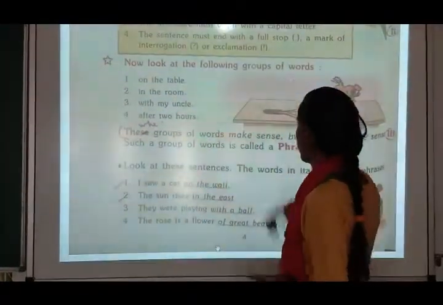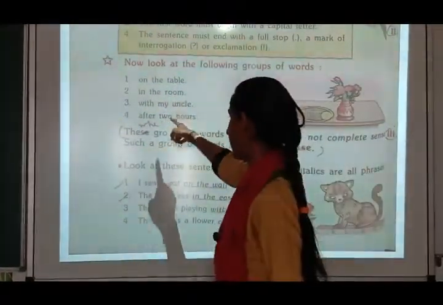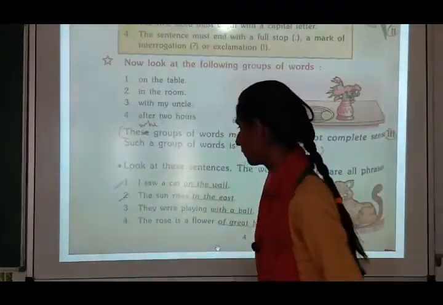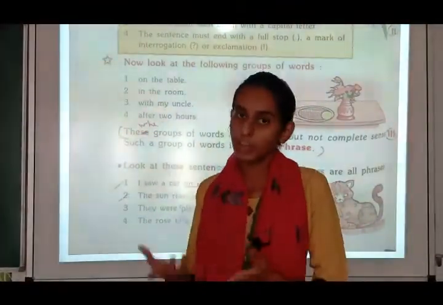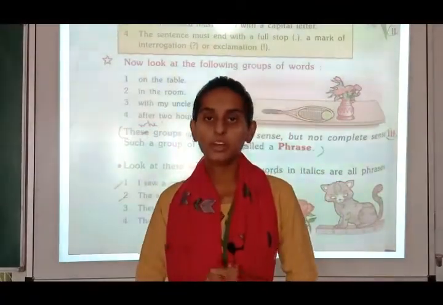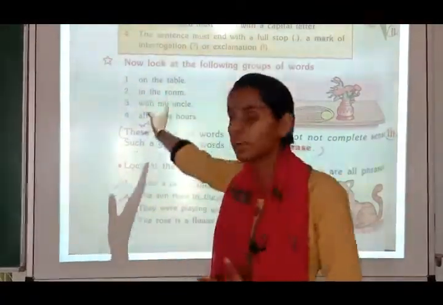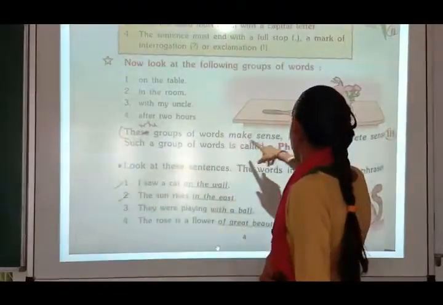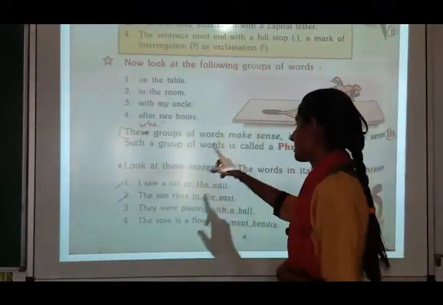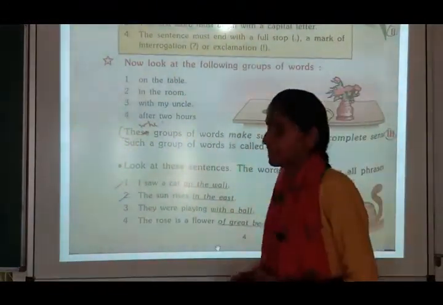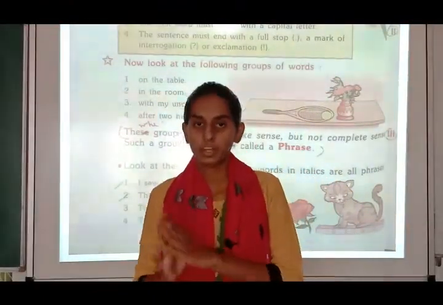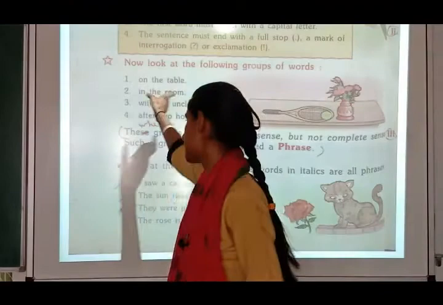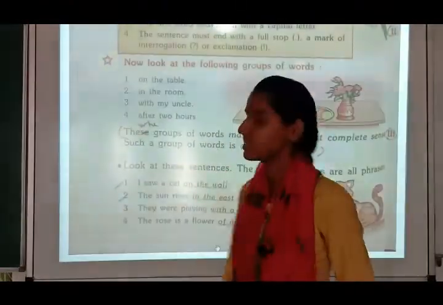Now look at the following group of words. On the table, in the room, with my uncle, after 2 hours. You cannot understand all this. On the table means what is on the table, you cannot understand it. So it is not a sentence. This group of words makes sense but not complete sense. Such a group of words is called a phrase. It is not a complete sentence and so such a group of words is known as a phrase.